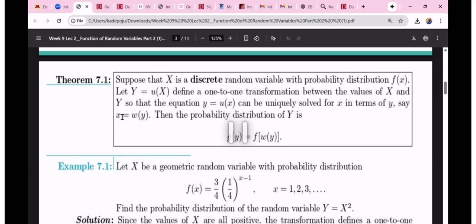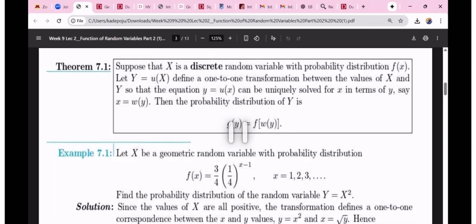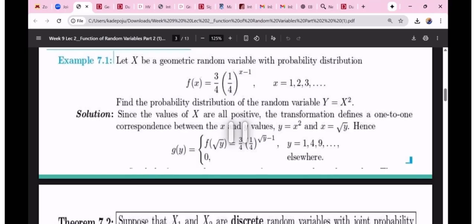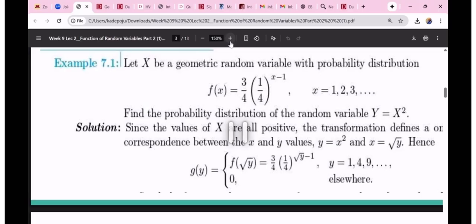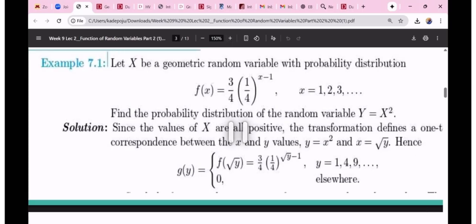After solving for x, wherever I see x in the function, I'm going to plug in this particular expression. I'm done for discrete. I want to walk you through an example on how that is going to work. Like I said, pay attention to this so that in case you need clarification, I'm going to explain that. Now, let's take a look at this example.